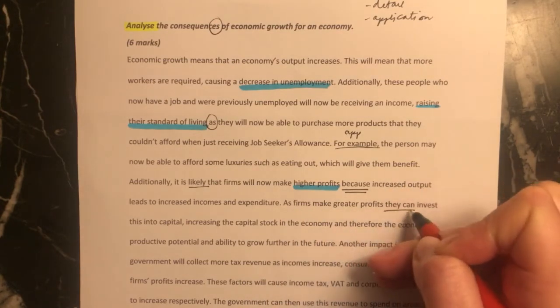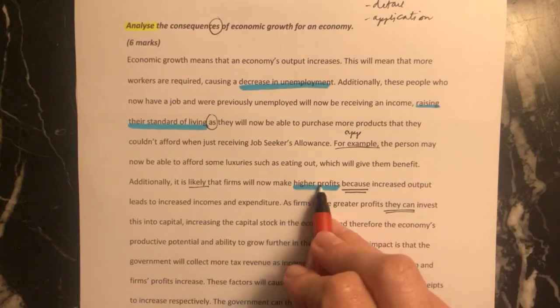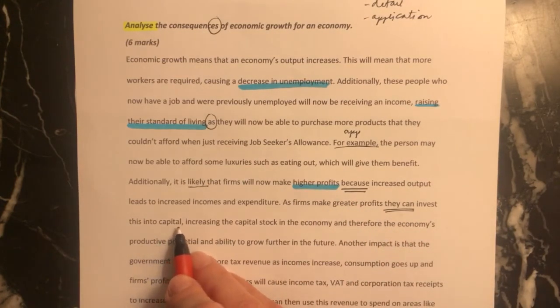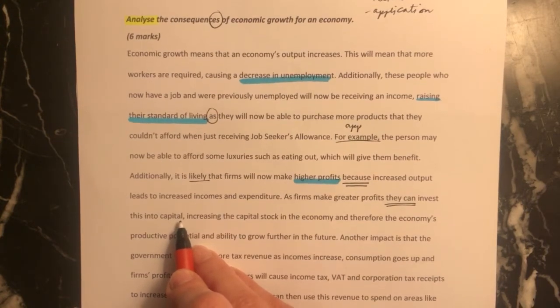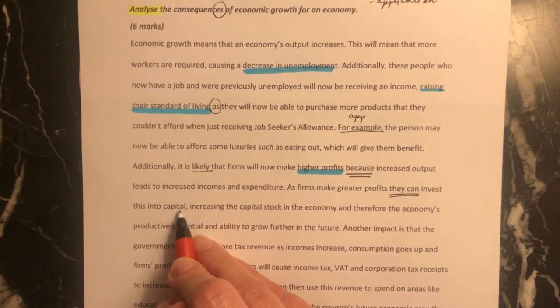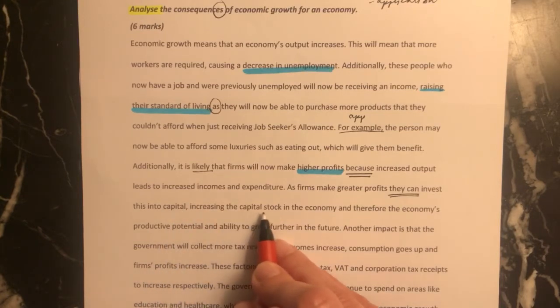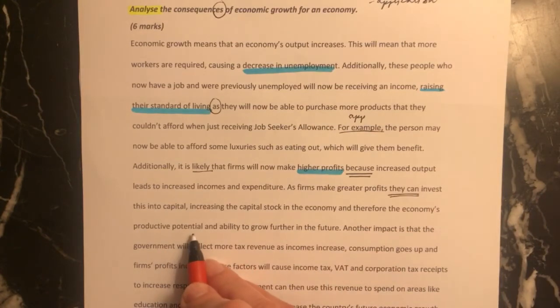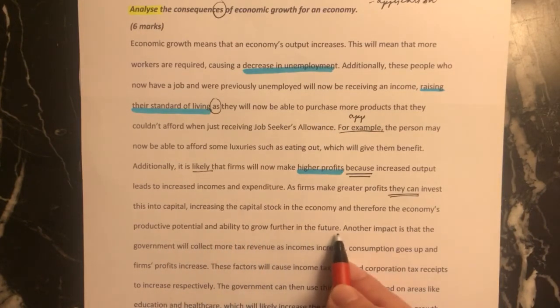As firms make greater profits, they can. So now I'm going to say even more detail. Because they've got these higher profits, what can they do? They can invest this into capital. That's the right terminology. Saying capital, you mean machinery, but that's the right economic terminology, which is also good. Increasing the capital stock in the economy and therefore the economy's productive potential and ability to grow further in the future.